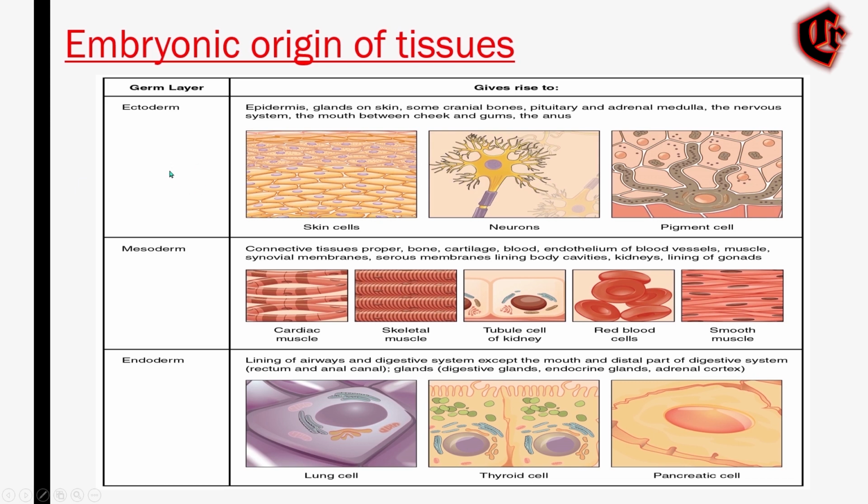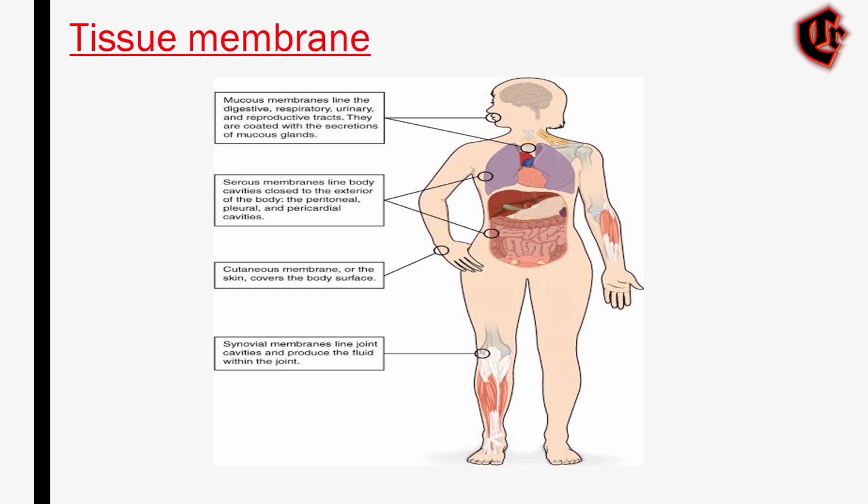As cells have a membrane, even tissues have it. So we'll see about tissue membrane. As you know, membrane means covering. So a tissue membrane is a thin layer or sheet of cells which covers the outside of the body or the organs or the internal passages that lead to the exterior of the body, and lines the movable joint cavities.